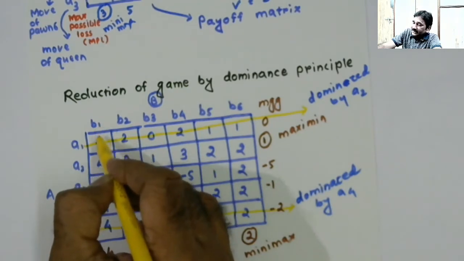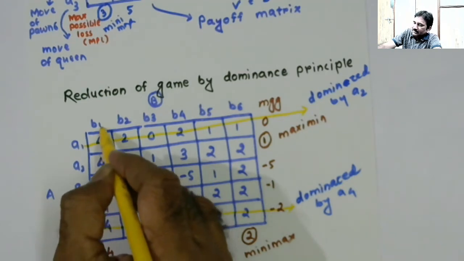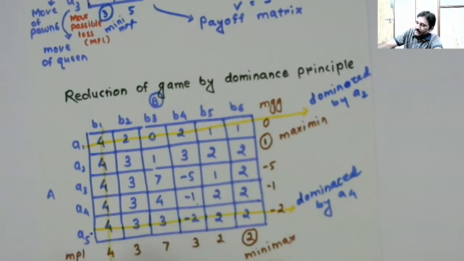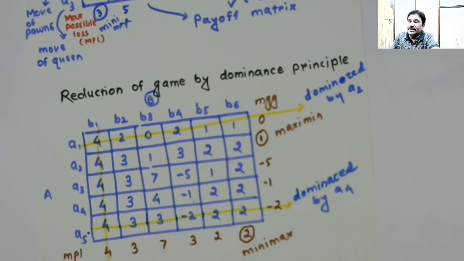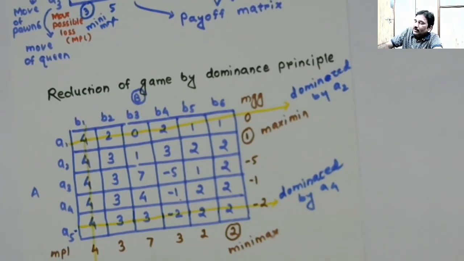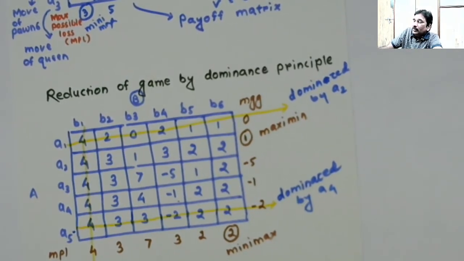I'll be cancelling right from this end, or let us do only till this. It doesn't matter if I complete the column. Player B will never be using B1 because that results in more loss to player B. Player B will never be using B1 in the presence of B2. So here I write: B1 dominated by B2.